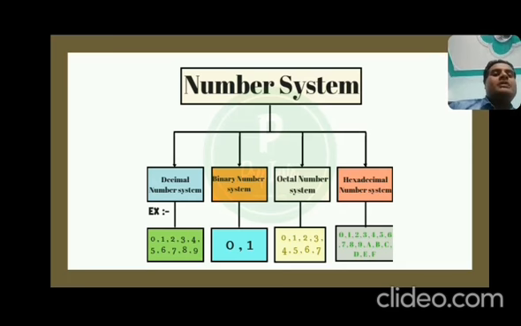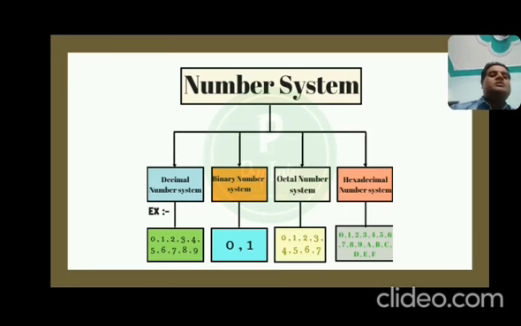Octal number system has a total of 8 numbers: 0, 1, 2, 3, 4, 5, 6, sorry, 0, 1, 2, 3, 4, 5, 6, 7. So the base of the octal number system becomes 8, or radix is also 8, because base and radix in the number system are both equal.